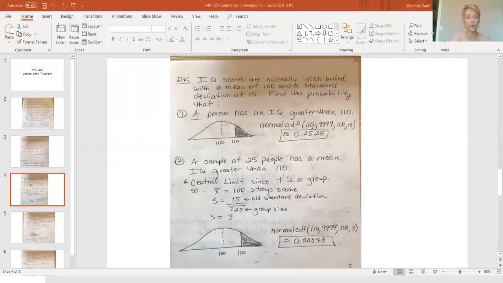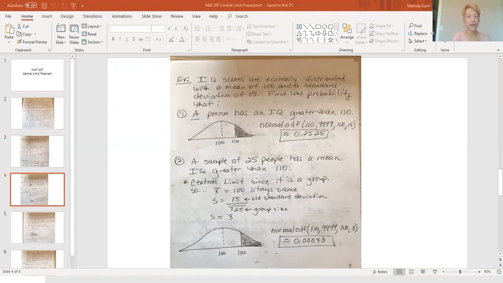But now look at what number 2 would say. IQ scores are normally distributed with a mean of 100 and a standard deviation of 15. Find the probability that a sample of 25 people has a mean IQ greater than 110. So not one person, but 25 people.